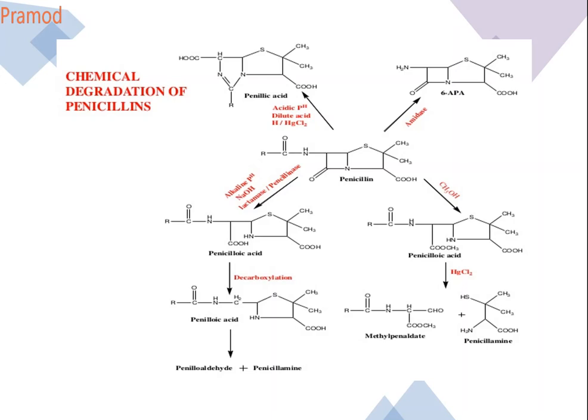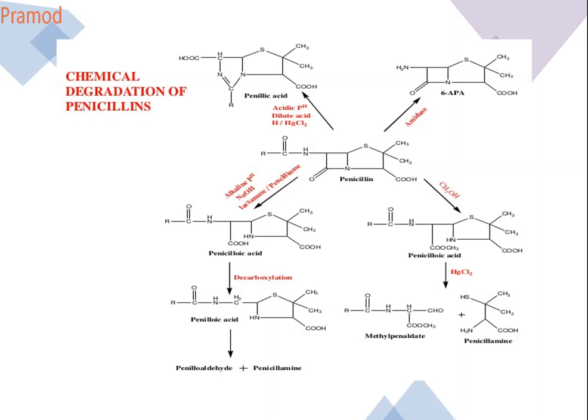So some more examples of penicillins. We have studied penicillin G, V, nafcillin, cloxacillin, and all. Dicloxacillin, ampicillin, amoxicillin. Amoxicillin contains an amino group. Your carbenicillin contains COOH on the alpha carbon. Your ticarcillin: in case of ticarcillin, your aromatic ring, that is the phenyl ring, is replaced by a heterocyclic ring. Remember, the difference between carbenicillin and ticarcillin is that your aromatic phenyl ring, the benzene ring, is replaced by a thiophene.